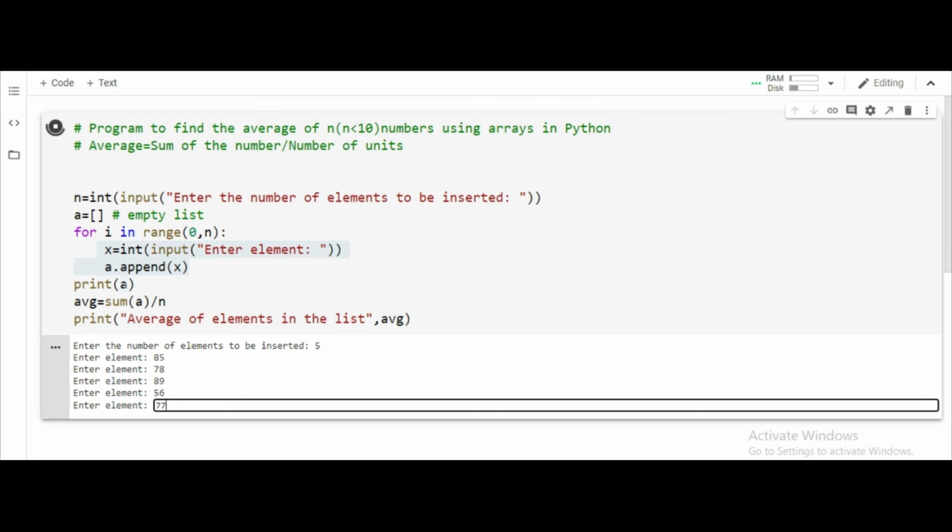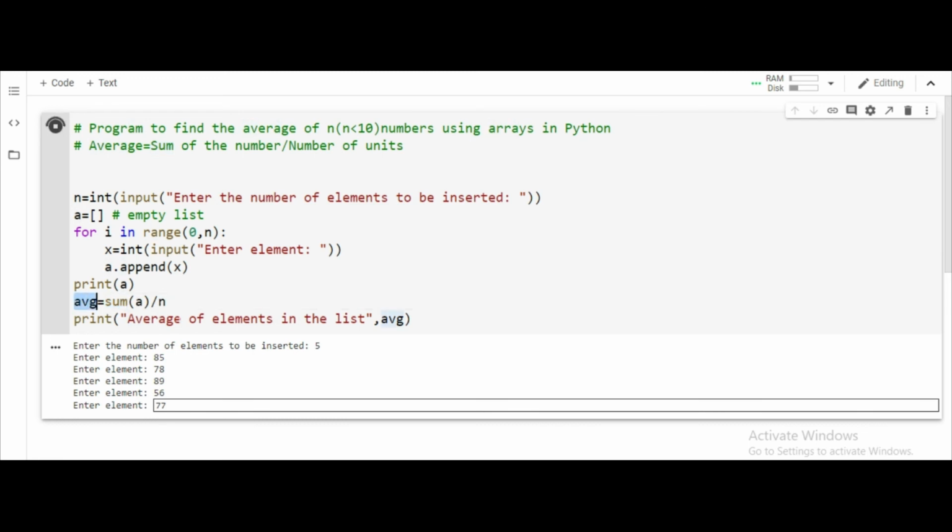Now in order to find the average, we must find the sum of these 5 numbers. Once we find the sum of these 5 numbers, we divide it by 5, because we appeared in 5 subjects, and that gives the average. So how to find the sum? Since a has these 5 numbers, if we apply the sum function, it will add all these 5 numbers. Then we divide it by n, and that gives us the average.